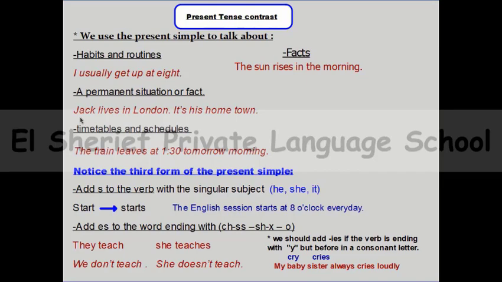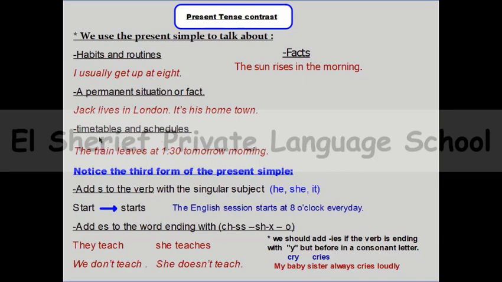But by the way, if you are talking about a temporary action, or an action that has a start and end, you can use present continuous, and we will talk in detail about it after that. The last usage for present simple, we can use present simple to talk about timetables or schedules.